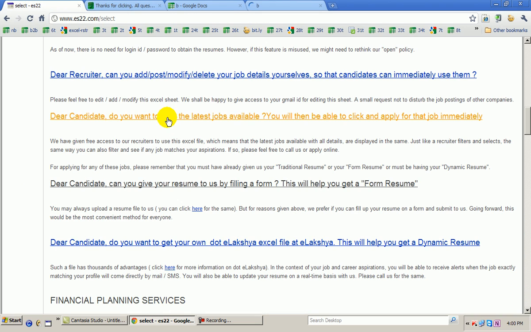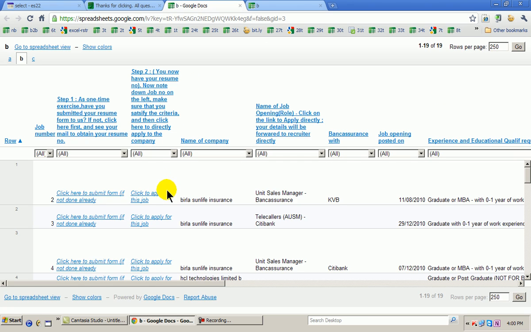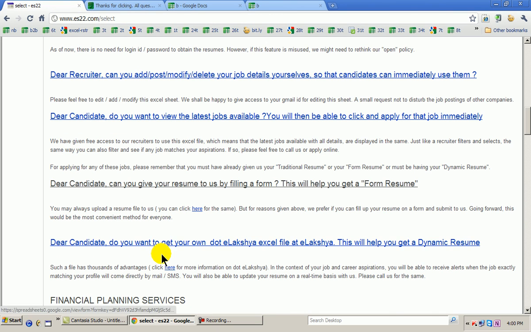If the candidate wants to view the latest jobs available, he just clicks here, he goes into this particular file where they can click for any particular job. And again, needless to say, the minute the candidate clicks on this, the candidate, the recruiter and elakshya all get connected. If the candidate clicks on this, the recruiter gets an email as well as an SMS saying that, hey, this candidate has applied for your job. Elakshya also gets a copy of that, and the candidate also gets an acknowledgement towards that. Right? This is basically the recruitment services in the website.